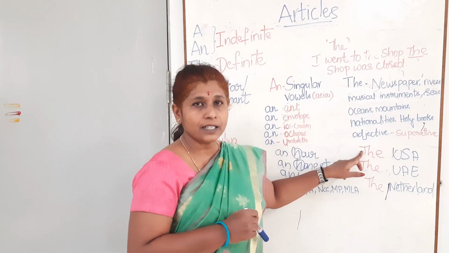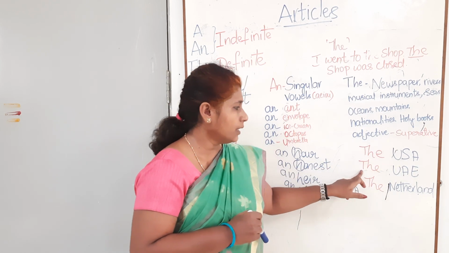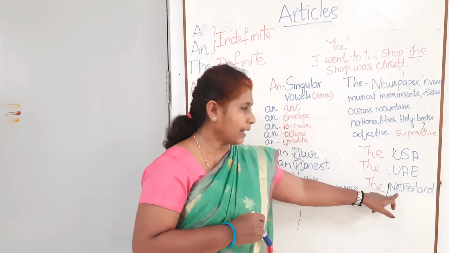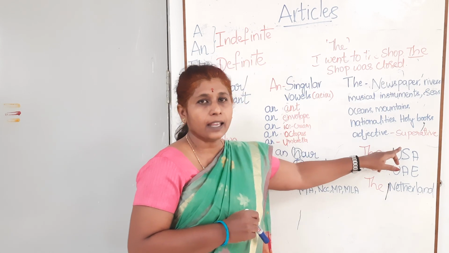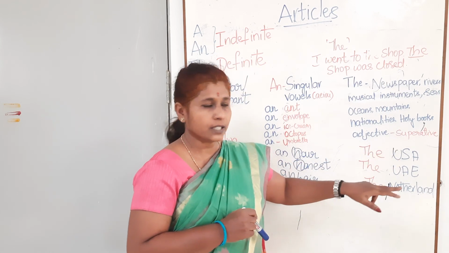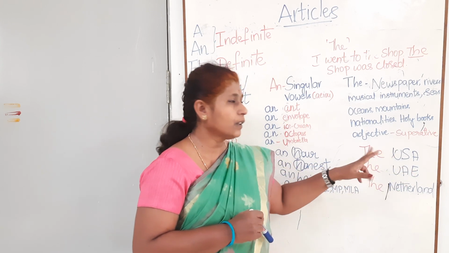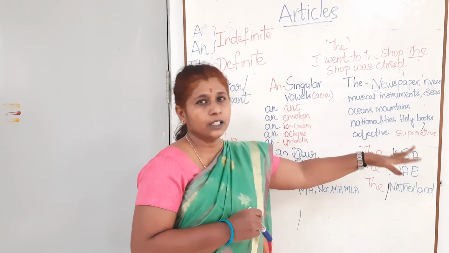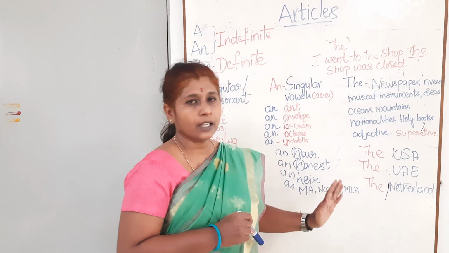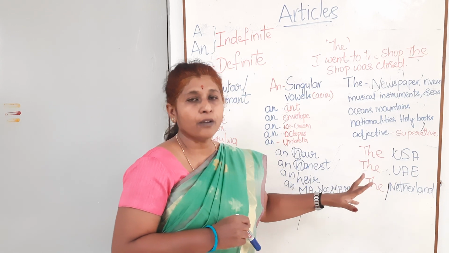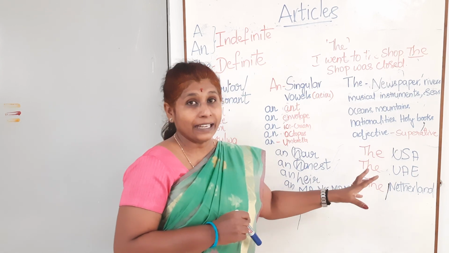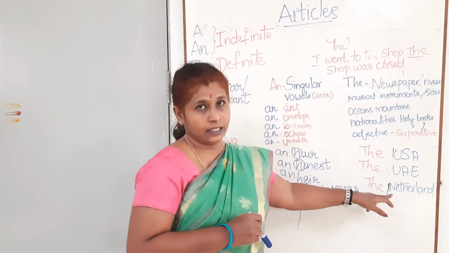The simple reason: the USA, the UAE, the Netherlands, because USA is made up of states, UAE is made up of states, that's why the USA, the UAE. Netherlands is made up of a group of islands, the Netherlands.